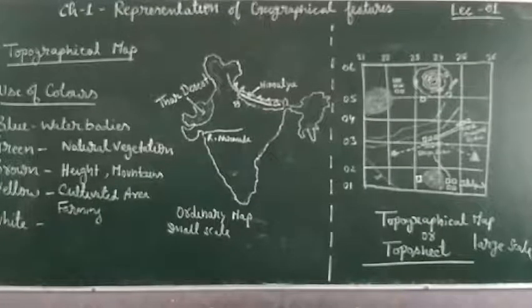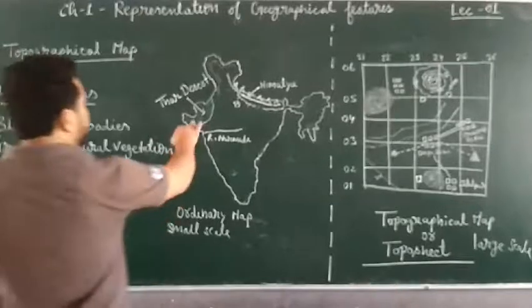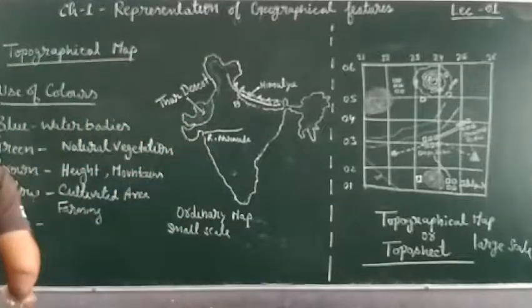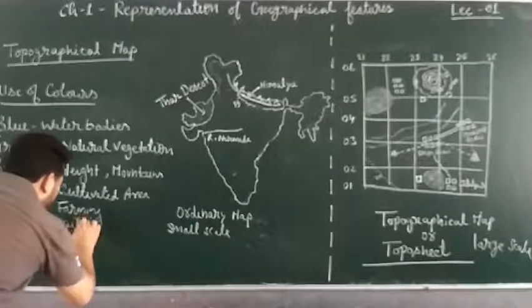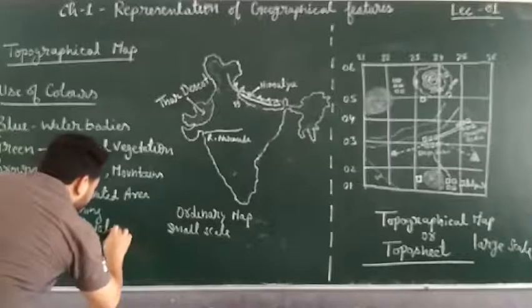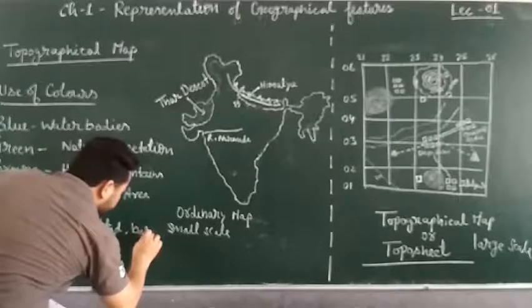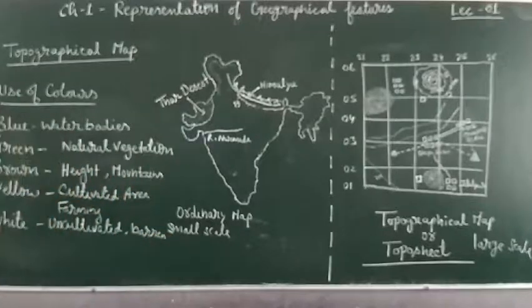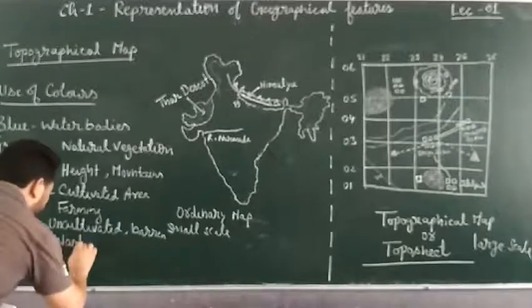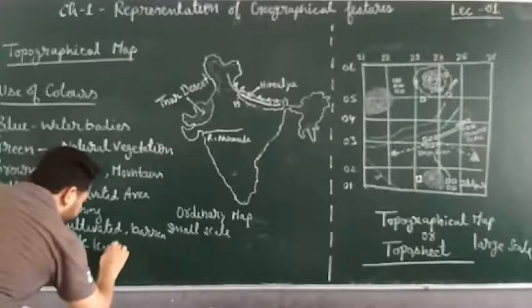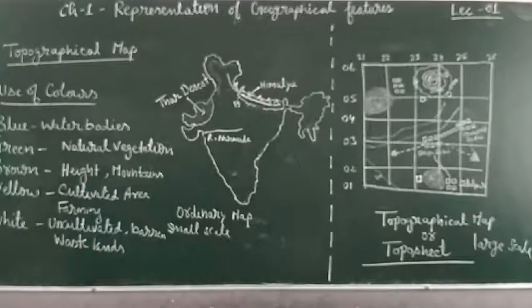White color is used to express the deserts or barren land or wastelands, okay? Uncultivated, barren means which is not fertile, and wastelands also, the land which is not being used. Wastelands, uncultivated lands, and barren lands are shown with the help of white color, right?